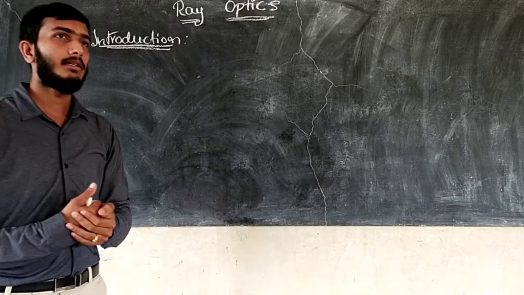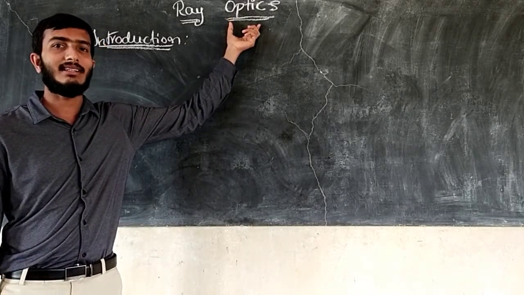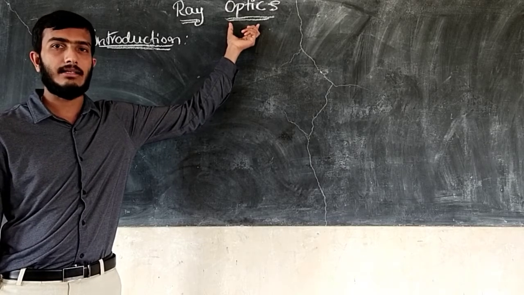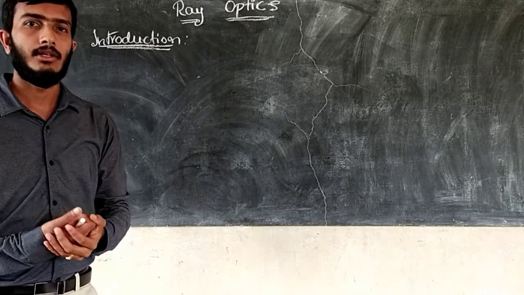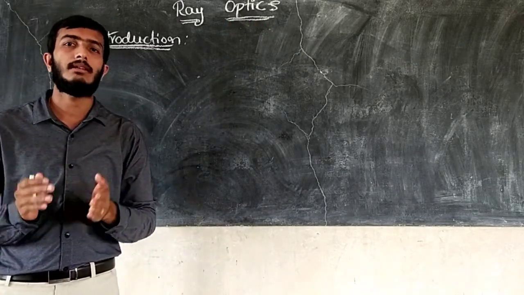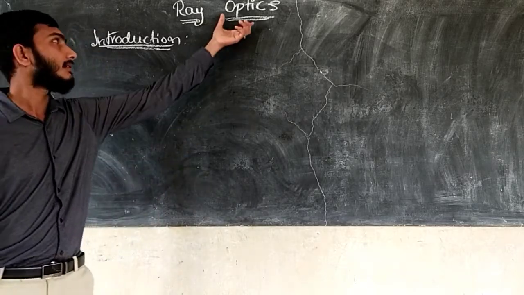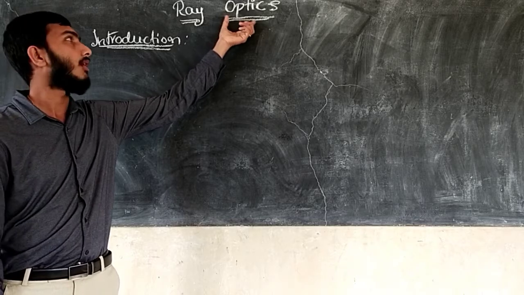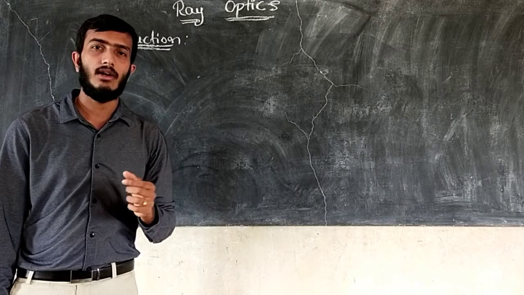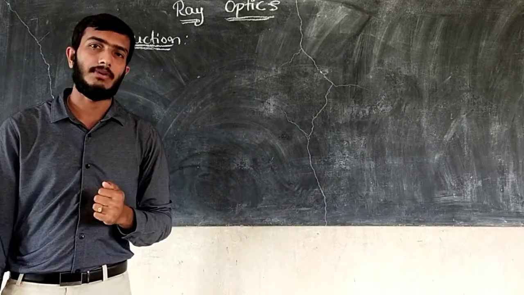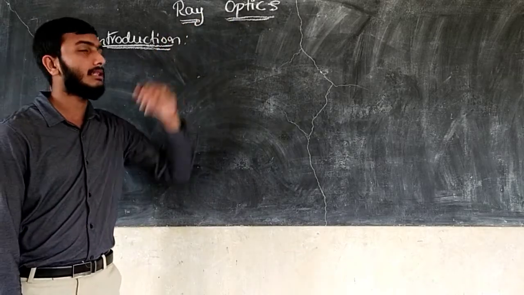In this chapter, optics is a branch of physics. It deals with the study of reflection, refraction, diffraction, interference, etc. We are studying the phenomena of reflection, refraction, interference, diffraction, etc. So that is the definition of optics. We are studying this in this chapter.